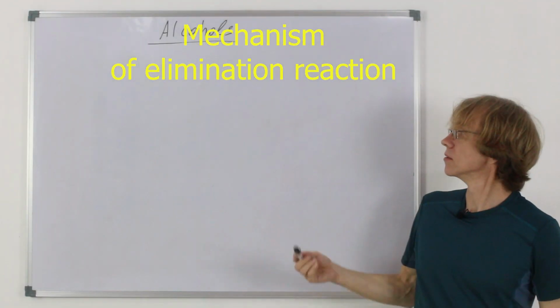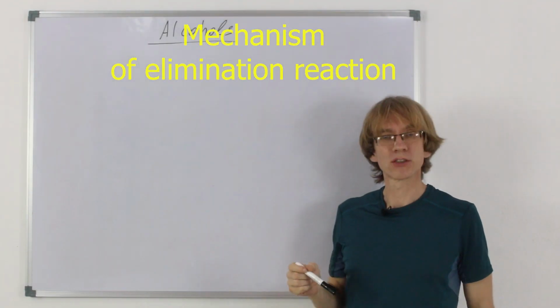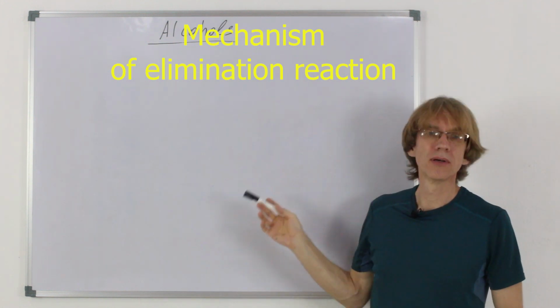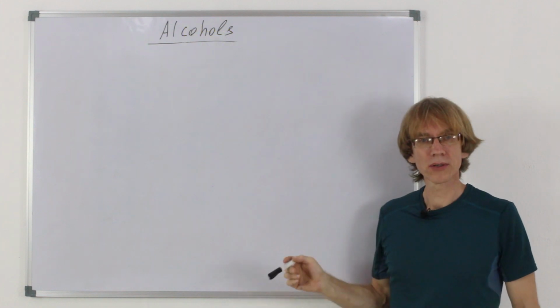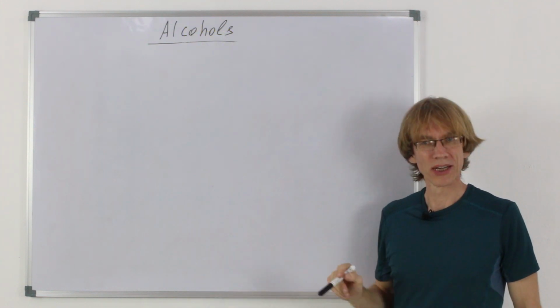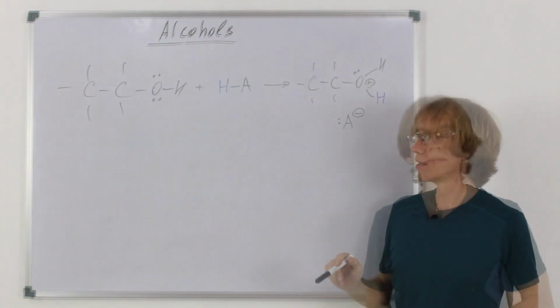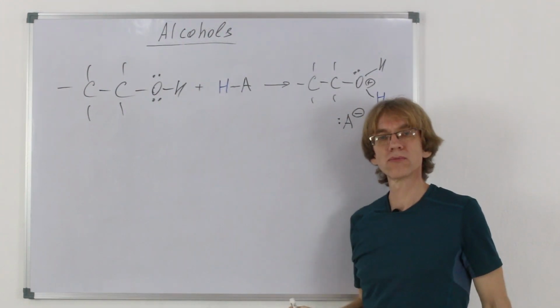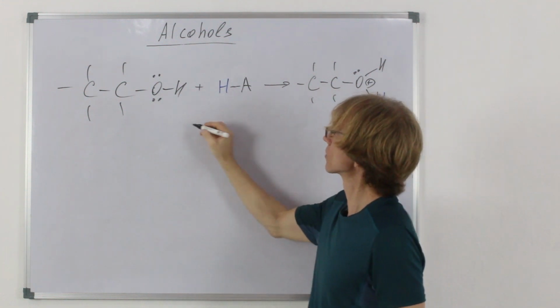Let's now write out the mechanism of the elimination reaction. The first step would be protonation, and the second step would be elimination of water. The first step here is protonation of the hydroxyl group. So what happens?